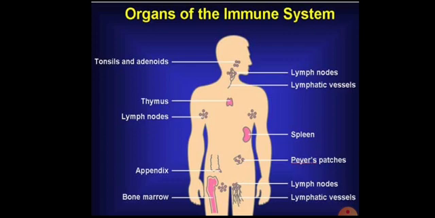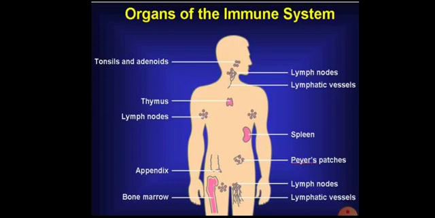This means that the types of white blood cells mainly involved in the third line of defense are T cells and B cells. So, in order to understand the immune response, let us see what are the organs involved in the immunity or immune system.